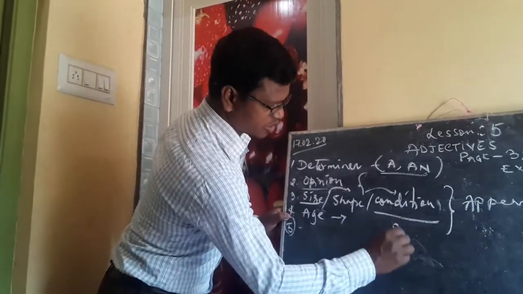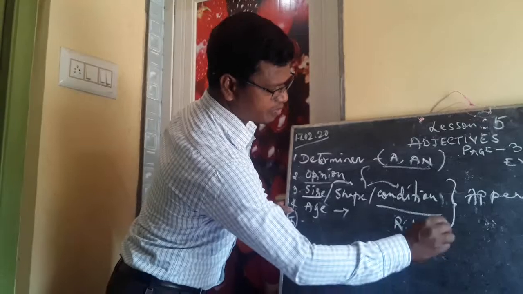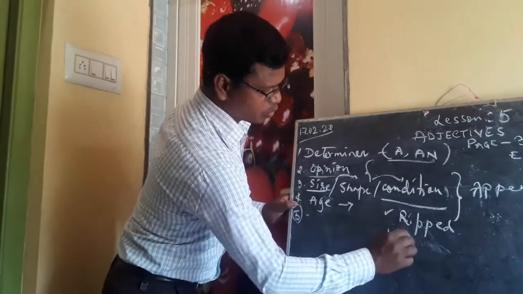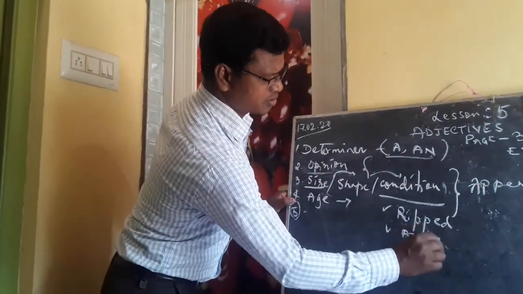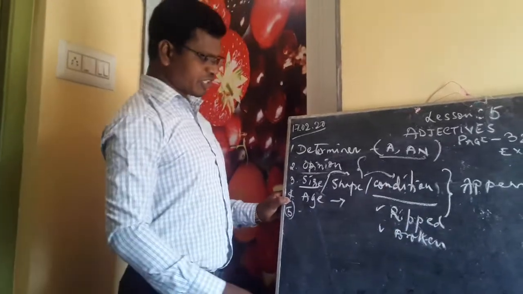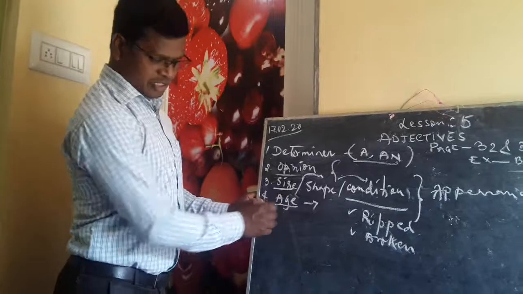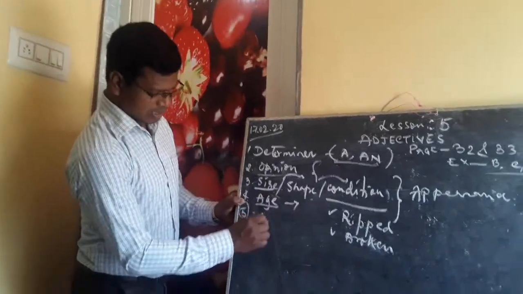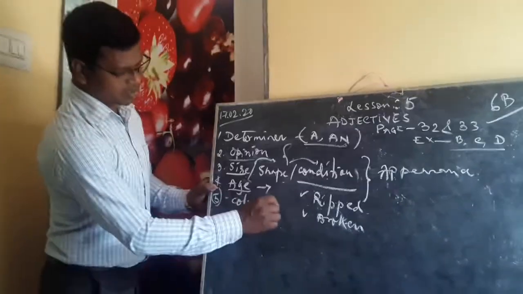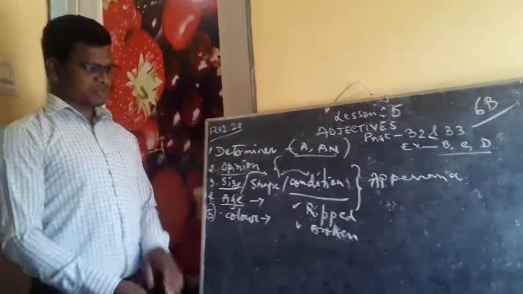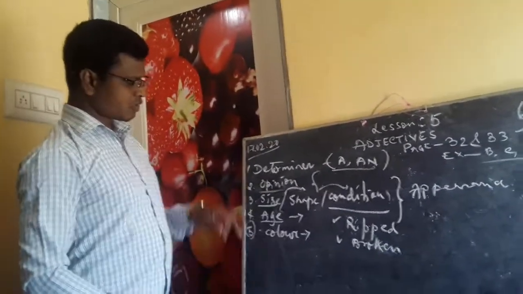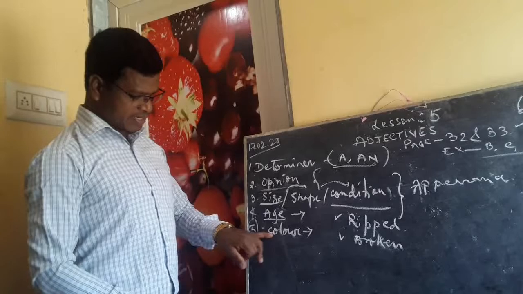What are the conditions? As I have already written it. Then broken, whatever. These are the examples of conditions. And then safe, you definitely know it. Then age, and after age, you will be writing color. So make sure that you make no mistakes when you do it. So this is how you will be writing color.